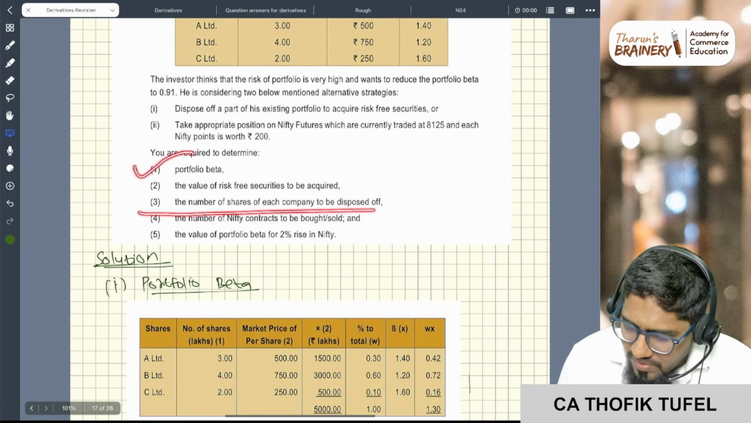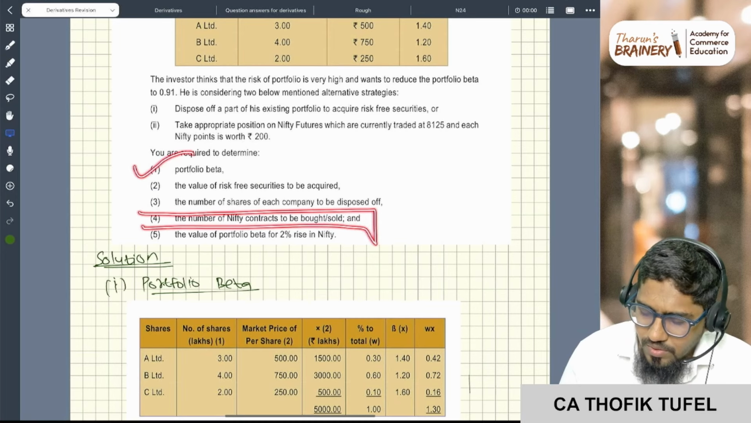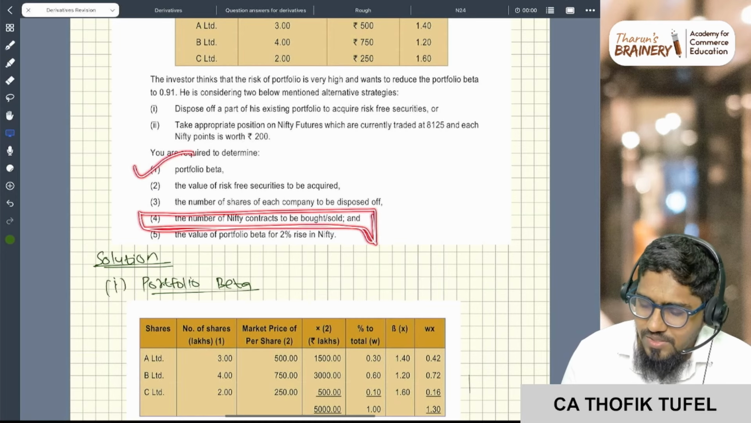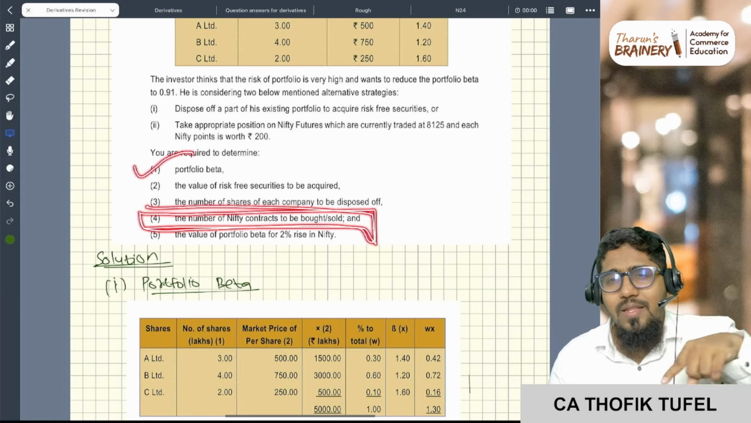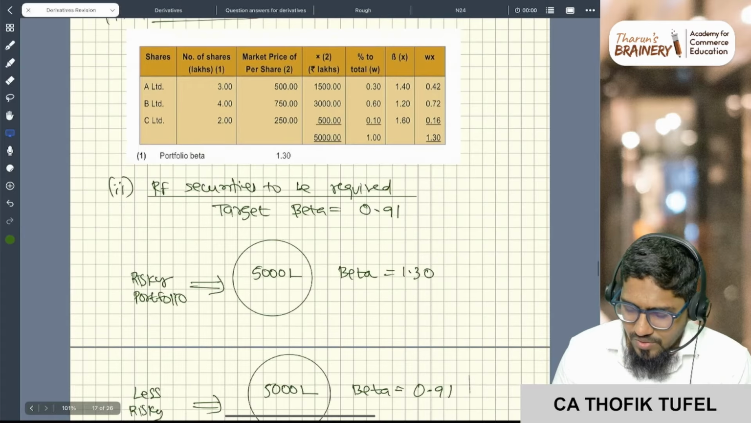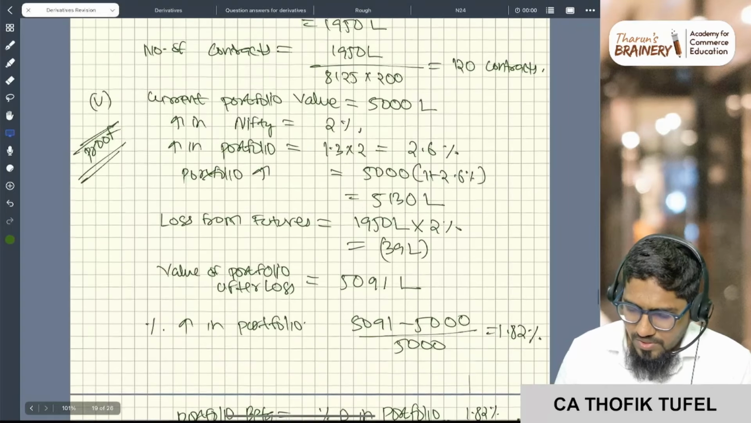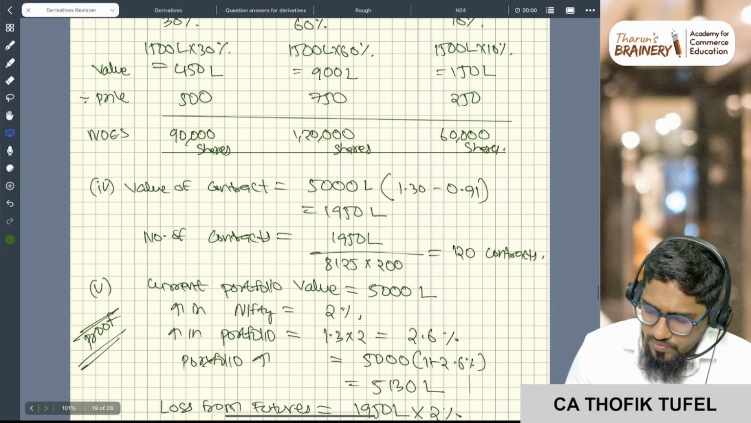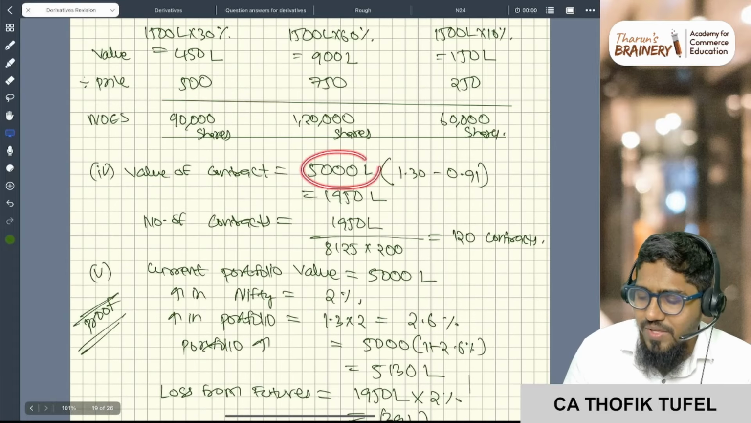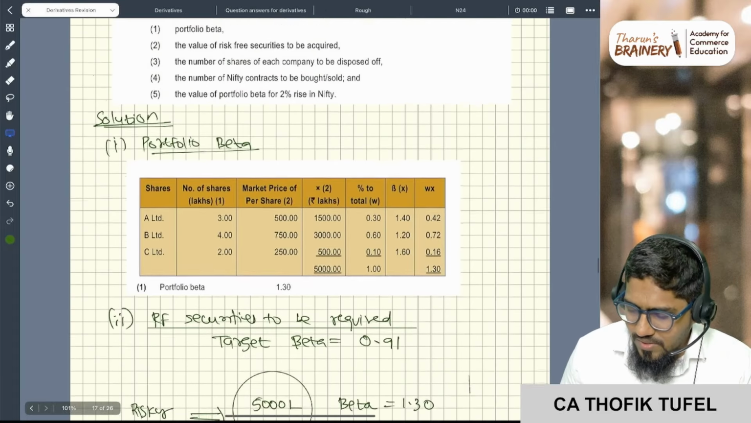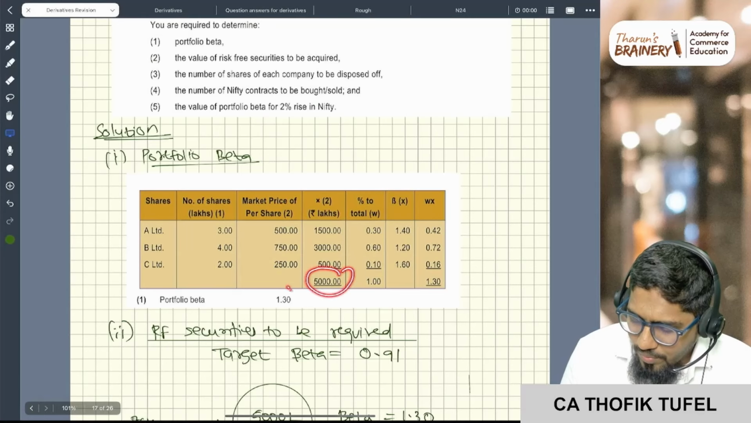Next, the number of Nifty contracts to be bought and sold. This is the question. I'm just doing the fourth one first. What is the value of the contract? 5,000 lakhs. How, sir? See here itself: 5,000 lakhs and beta 1.3.